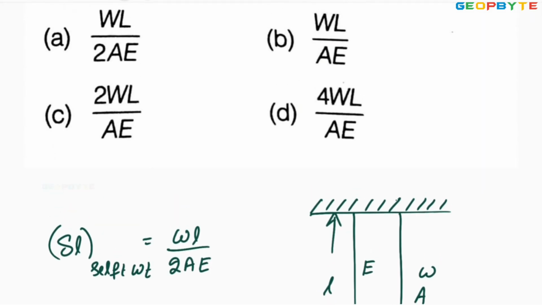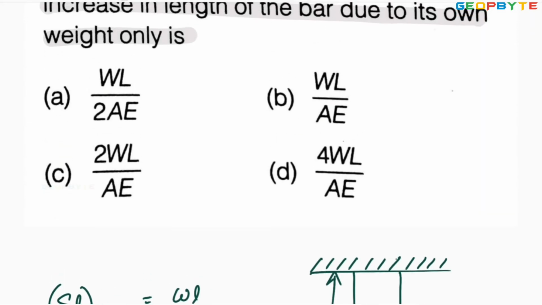Look at the options. Option A, WL by 2AE. Therefore, option A is absolutely correct.